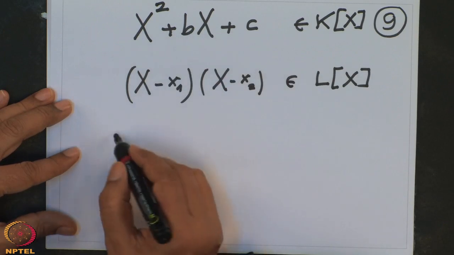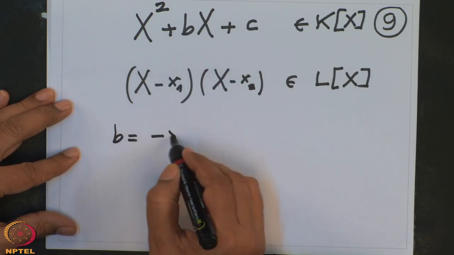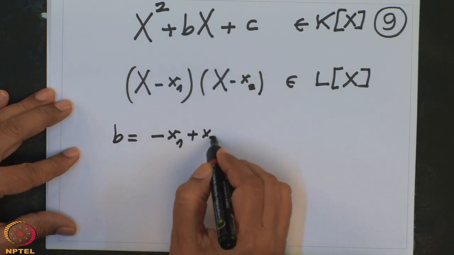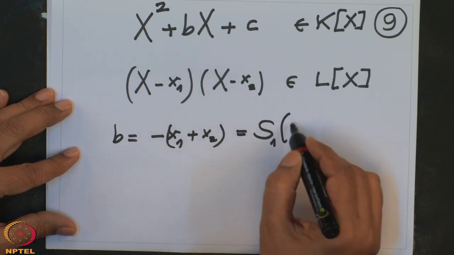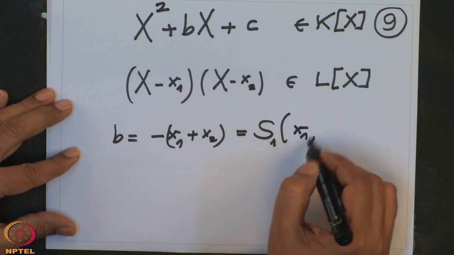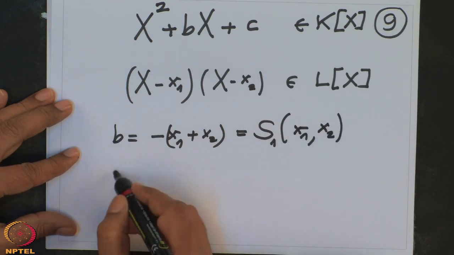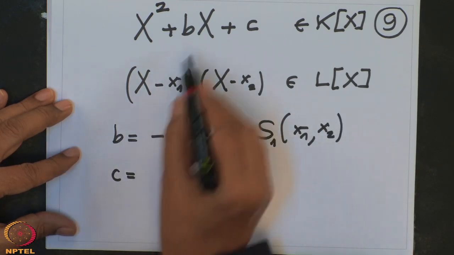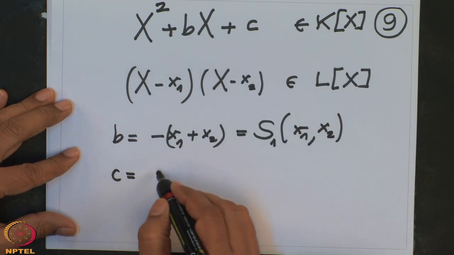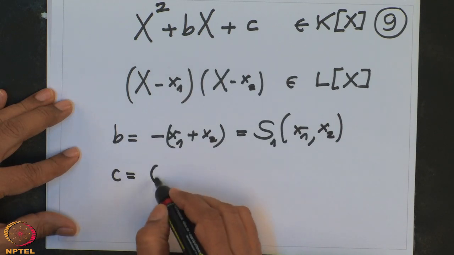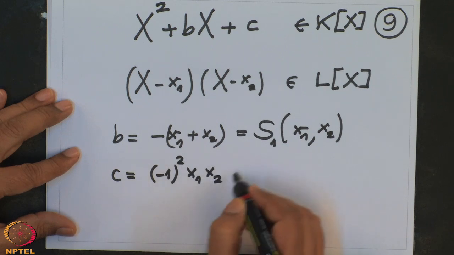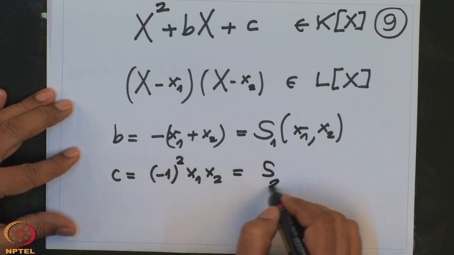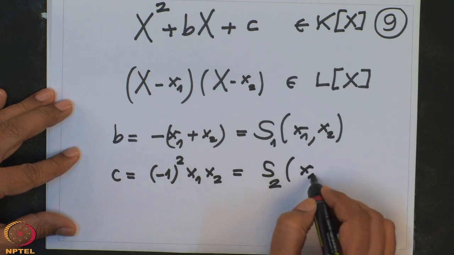So, obviously, b equals minus (x1 plus x2). This is S1 evaluated at x1, x2. C is the product of the two with a sign. So, minus 1 power 2 x1 x2, which is S2 evaluated at x1, x2.